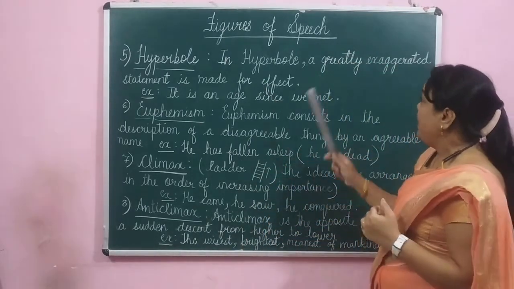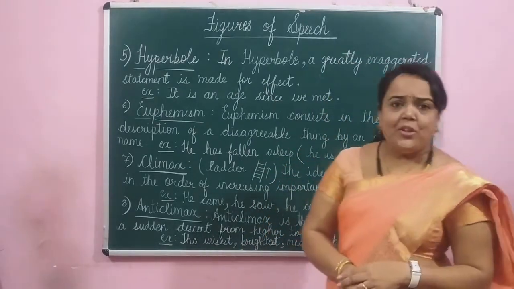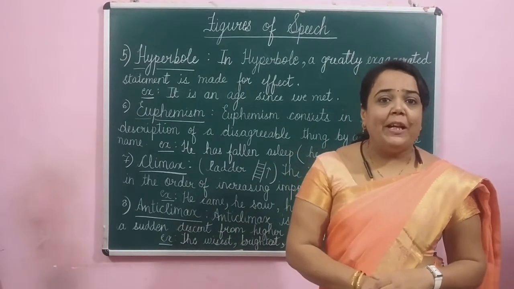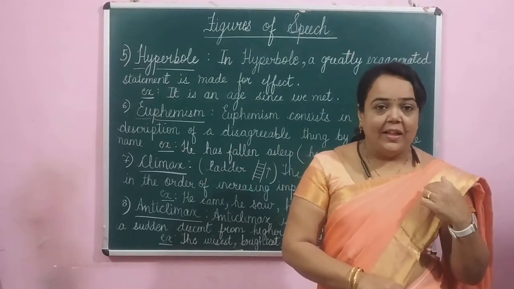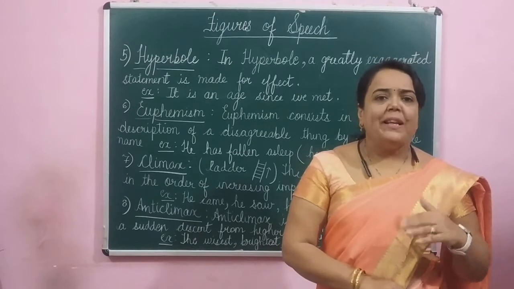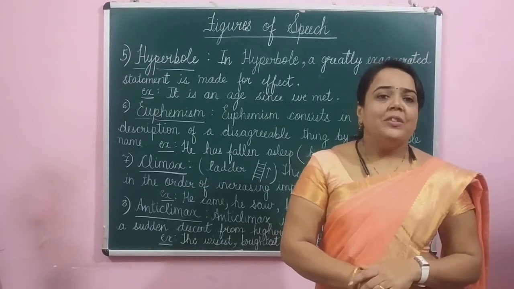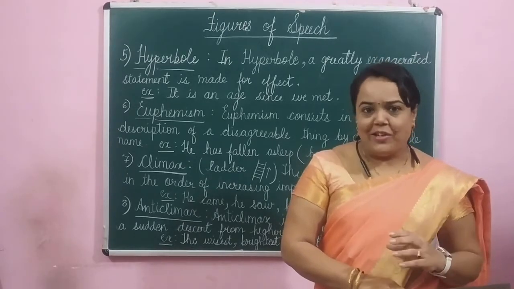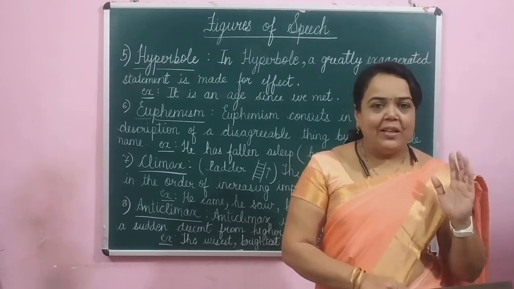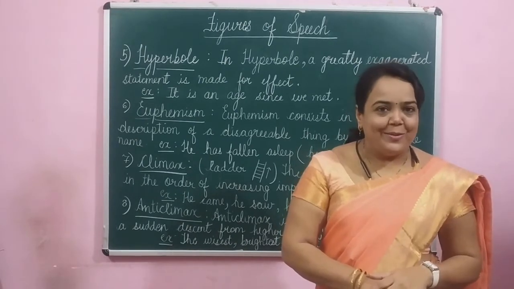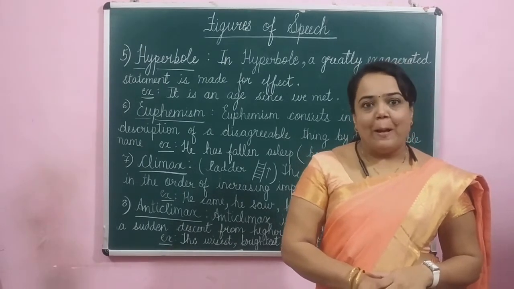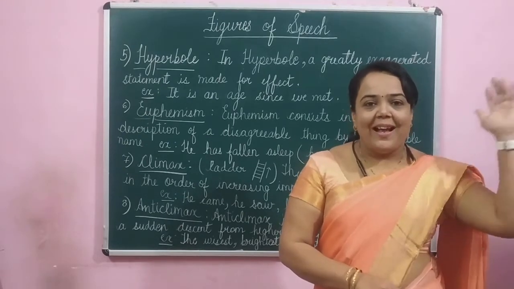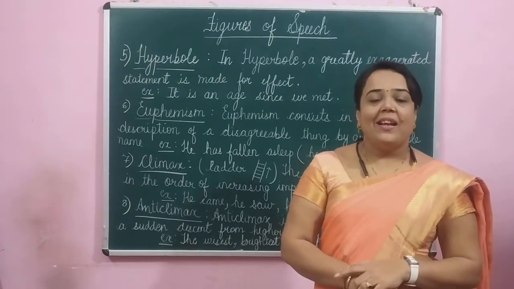A greatly exaggerated statement is made for emphasis. It's an overstatement just made to draw attention. We don't have to take the literal meaning of the sentence. For example, "10,000 I saw in a glance."